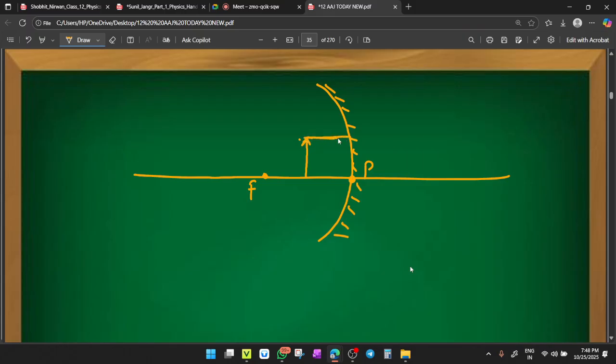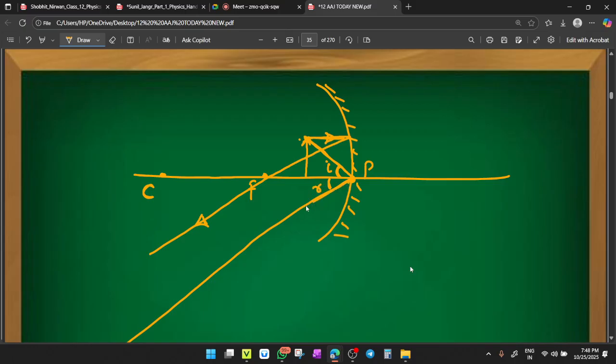So the first ray that is parallel to the principal axis, after the reflection, passes through the point of focus. Clear or not clear? Now some point C is also there. Now you can take another ray that is passing through the pole. It will form the same angle and go like this. Okay.